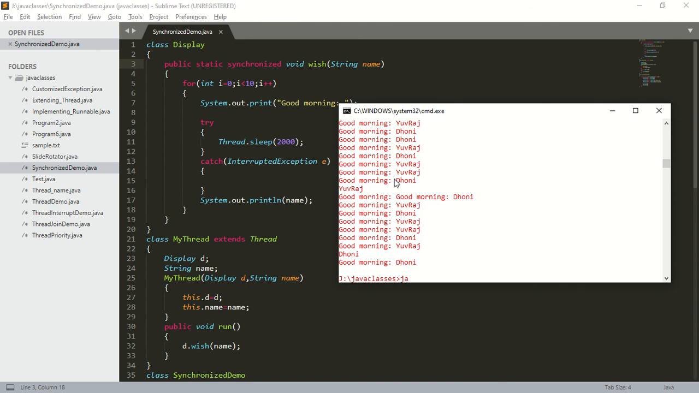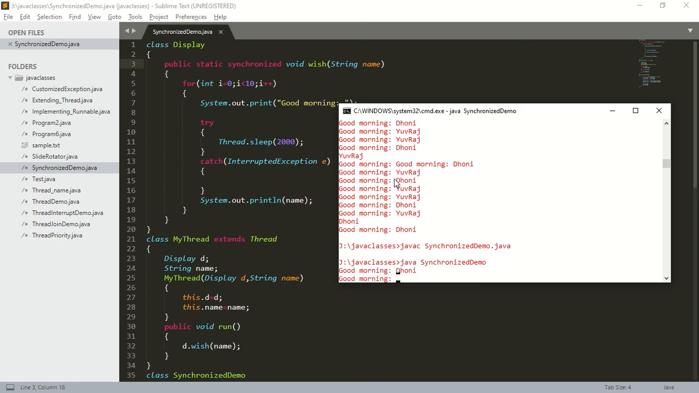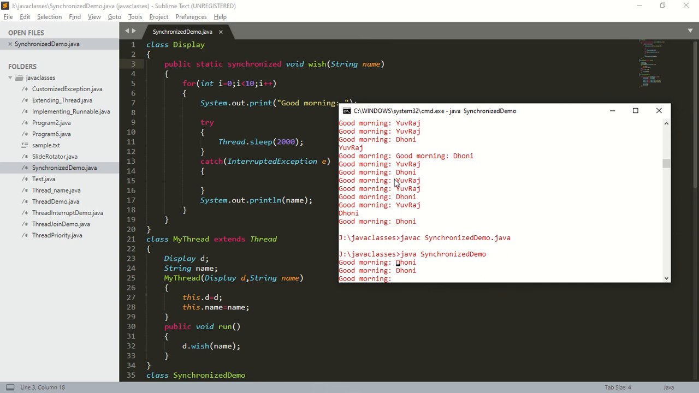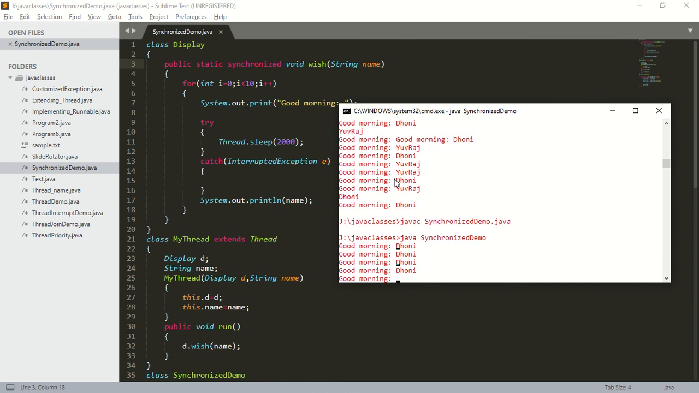First, I will compile the code. javac SynchronizedDemo.java, then java SynchronizedDemo. The output will be regular output. Good morning. Who got the chance first? Dhoni thread has got the chance. Only after Dhoni completes the execution, Yuvraj will get the chance.